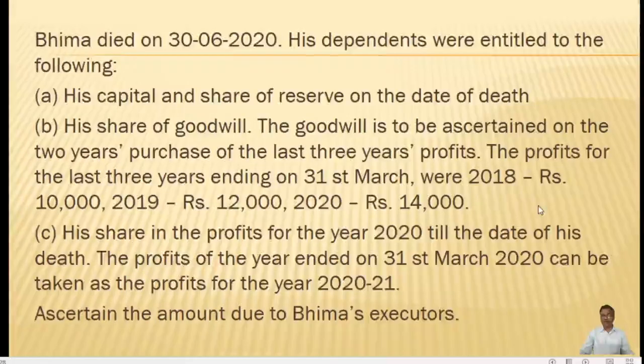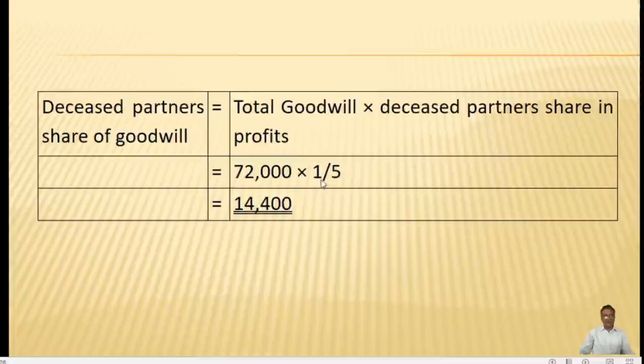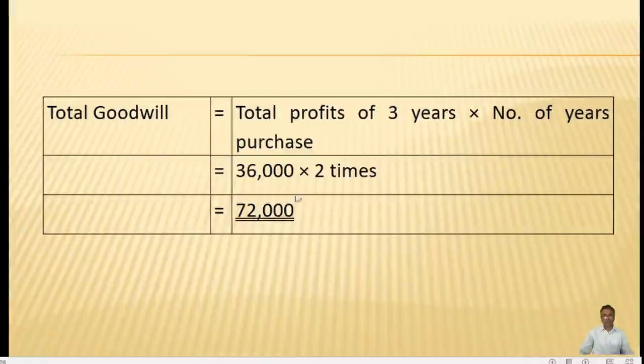So we will find out the last 3 years profit, which is already found out, and we will multiply it by the number of years of purchase that is given in the problem, which is 2 times. So we will get 36,000 into 2, 72,000.